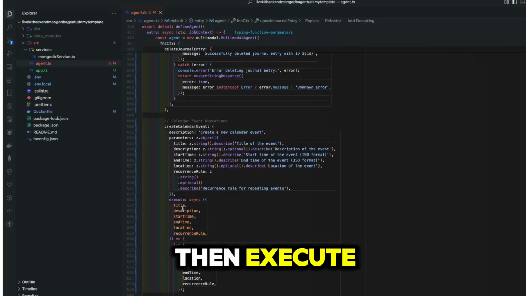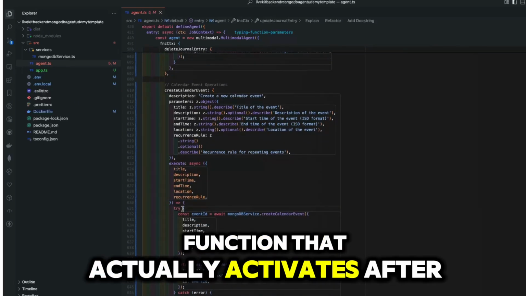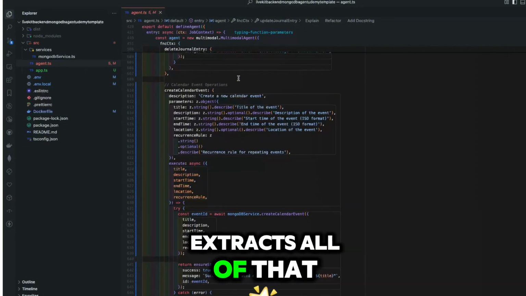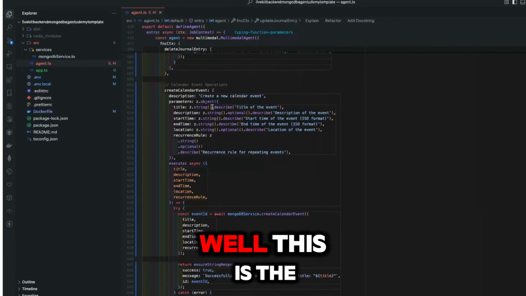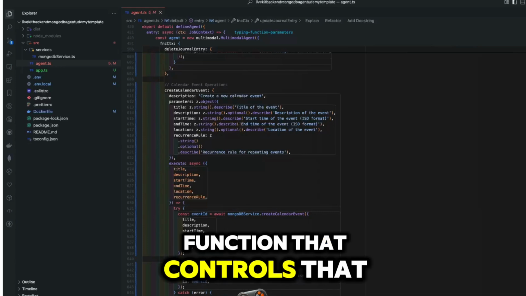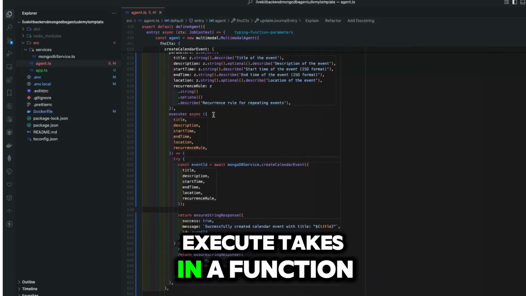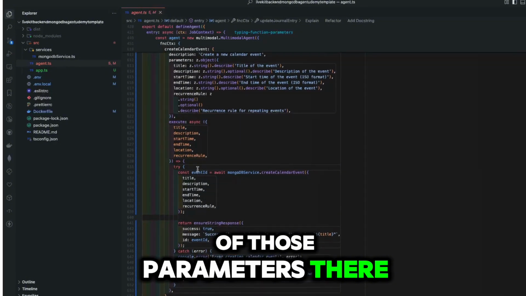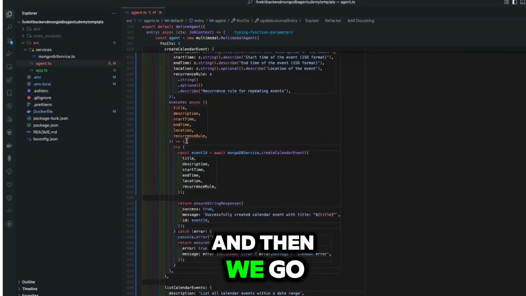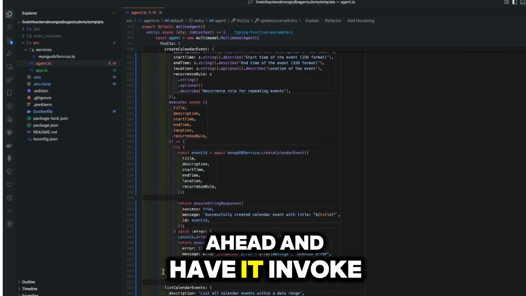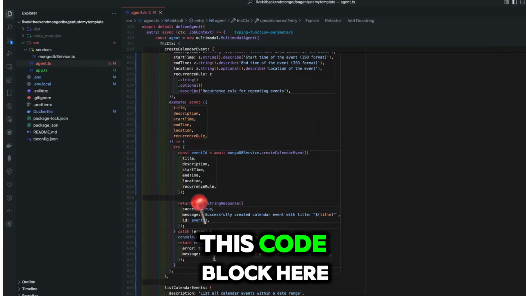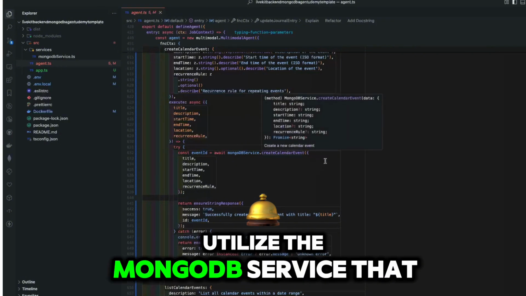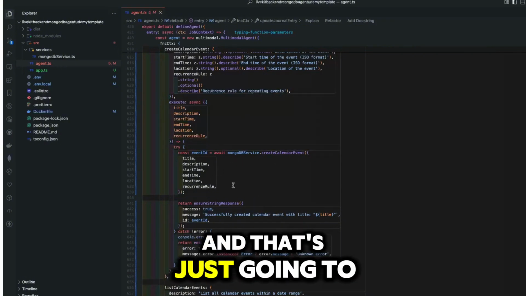And then execute. So this is the function that actually activates after the model essentially extracts all of that. What is it going to do with that information? Well, this is the function that controls that. Execute takes an asynchronous function. We give it all of those parameters there. And then we go ahead and have it invoke this code block here. So take the event ID, utilize the MongoDB service that we created, and that's just going to pass in all